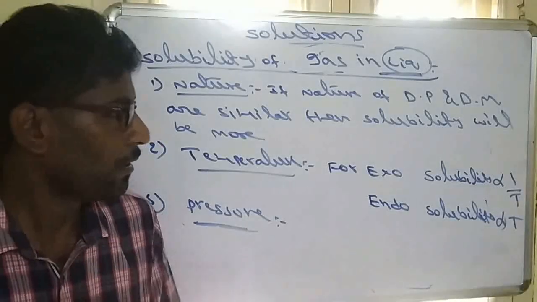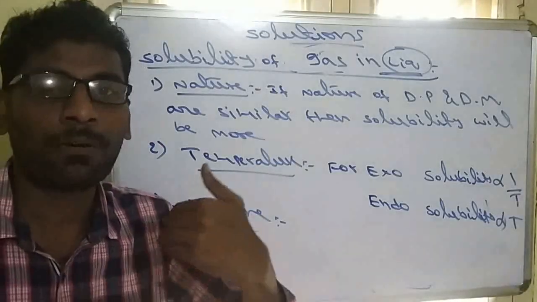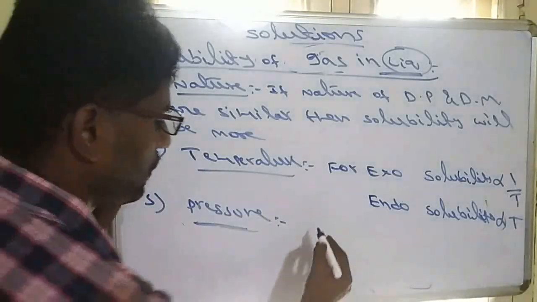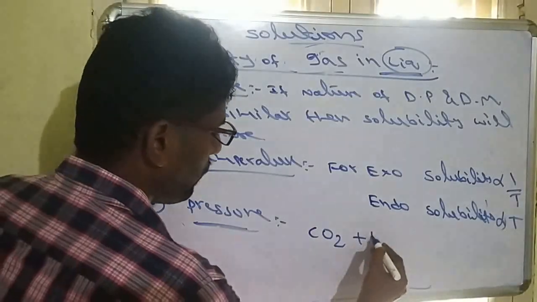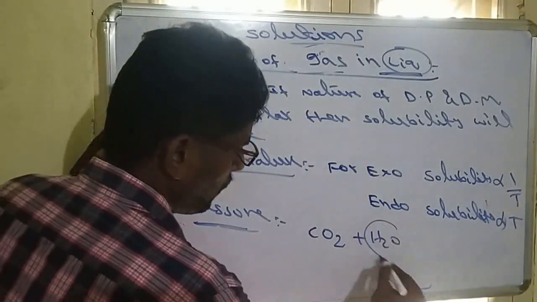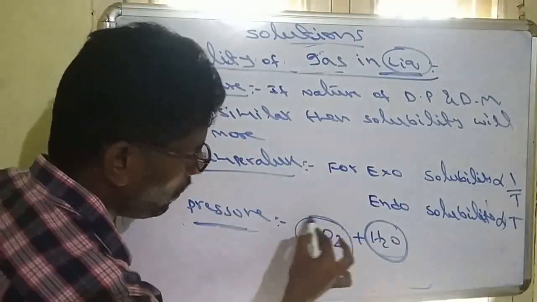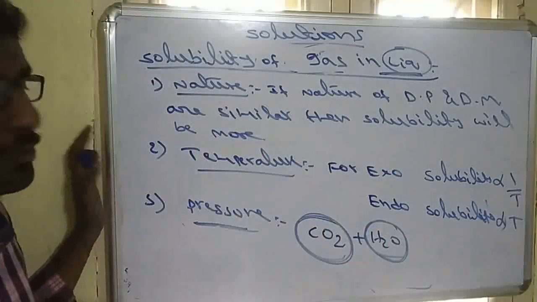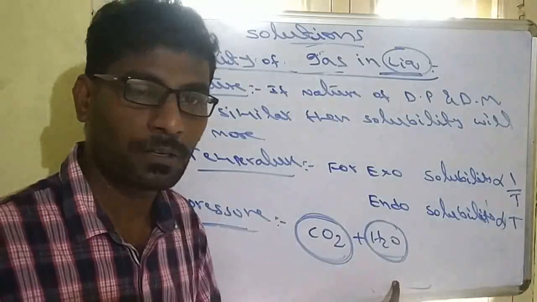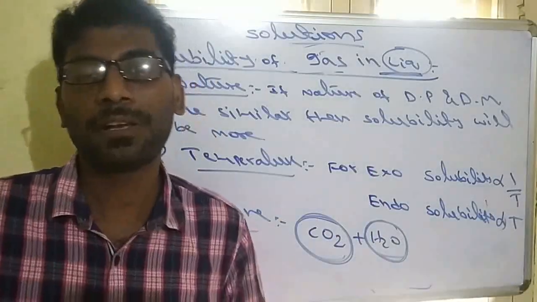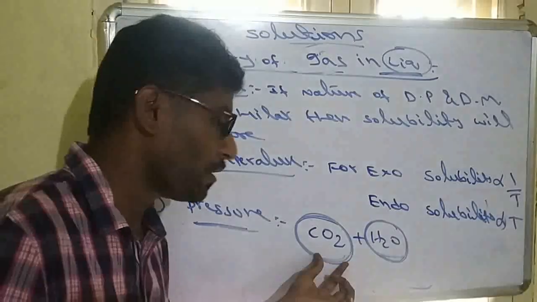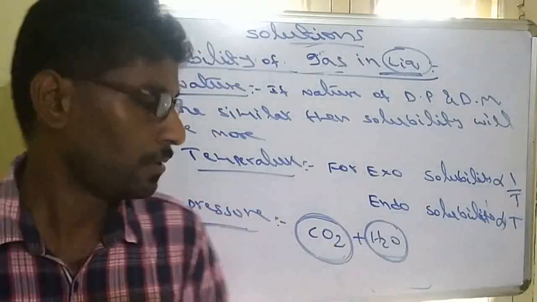For example, if you are dissolving carbon dioxide gas in water, CO2 in water. Water is a polar molecule, whereas CO2 is non-polar. Since both natures are different, it is not easily soluble. That means the solubility of CO2 is very less.